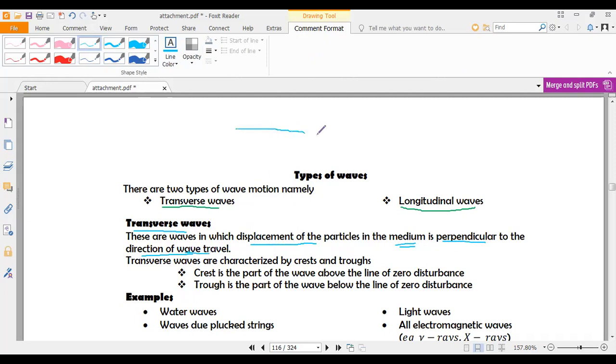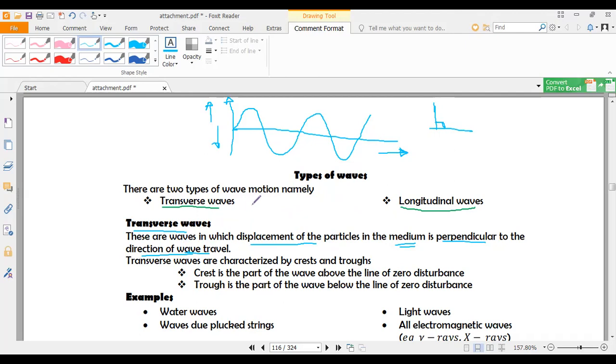So in that case, we shall have waves which are traveling like this. Waves which travel like this are referred to as transverse waves. So you find the particles are vibrating in this direction, whereas the wave is traveling in this direction. So you can see that there is some perpendicular component there between the direction of vibration and the direction of wave travel.